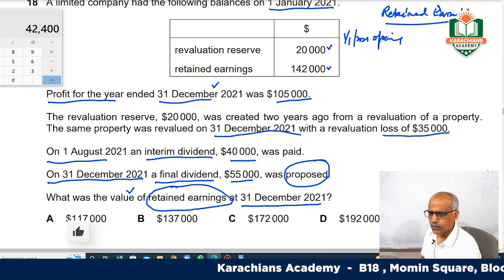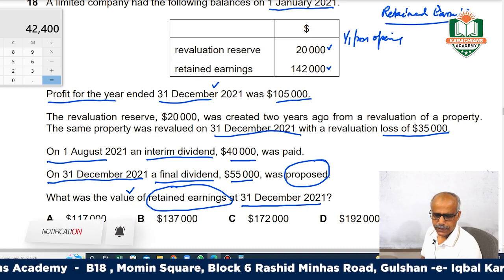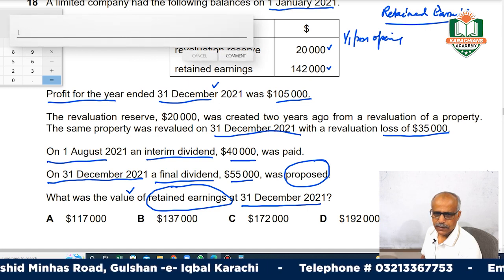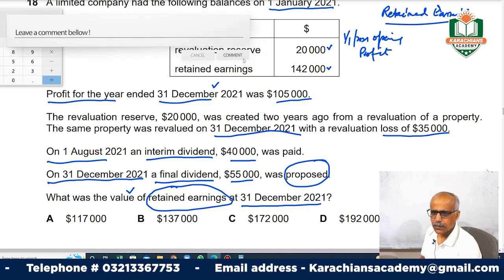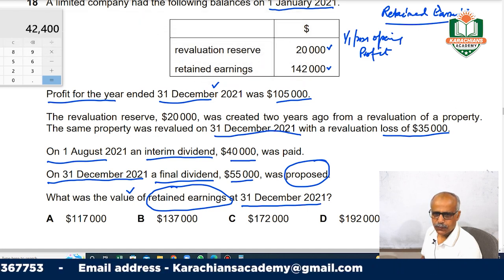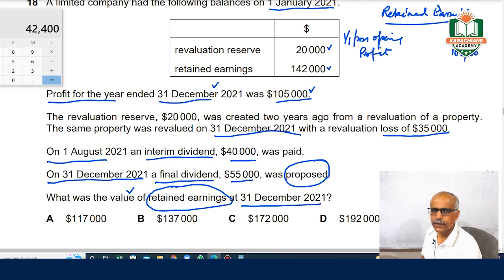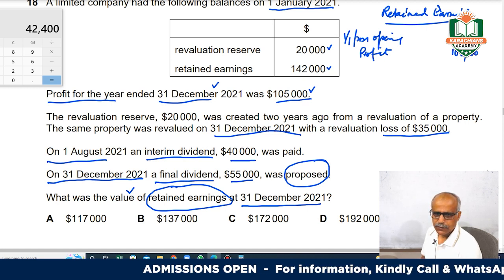Retained earning was 142,000. Then you earned profit for the year. Profit was 105,000, so 105,000 will be added to the retained earning. And what else? Revaluation reserves 20,000.